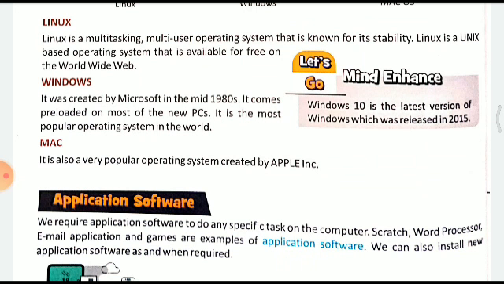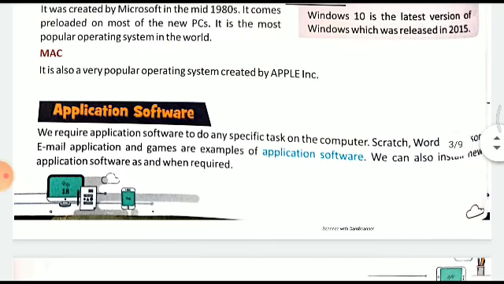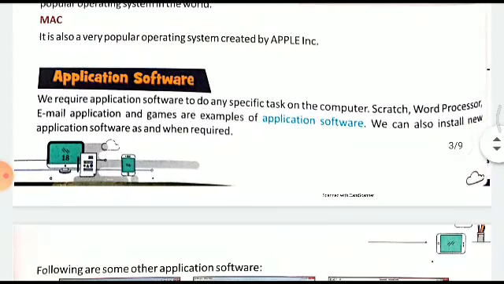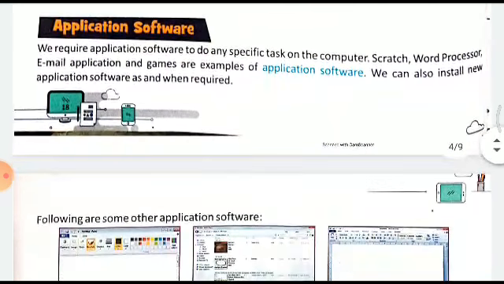Windows was created by Microsoft in the mid 1980s. Bill Gates was the owner of this company. It comes preloaded on most of the new PCs. It is the most popular operating system in the world. Mac is also a very popular operating system created by Apple Inc.